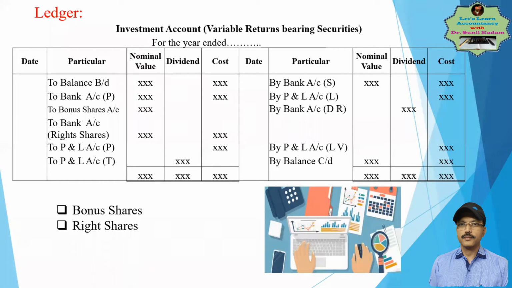One is called the right shares, which are enjoyed or purchased. That's one case. When right shares are issued, the company can send a notice to the shareholders that we are going to issue right shares.